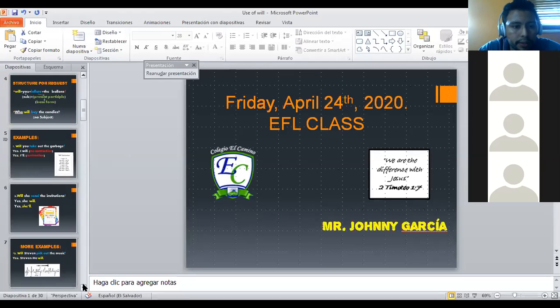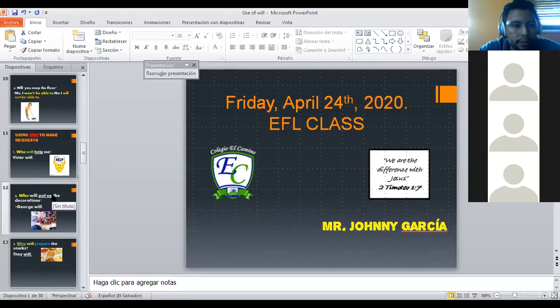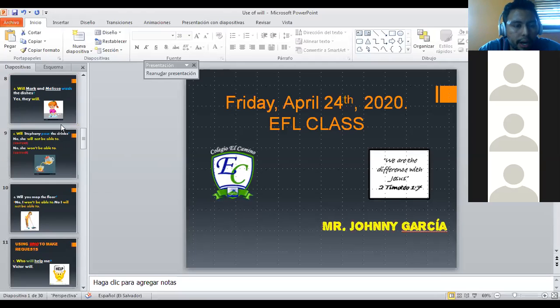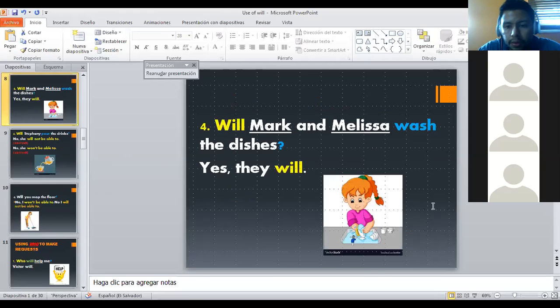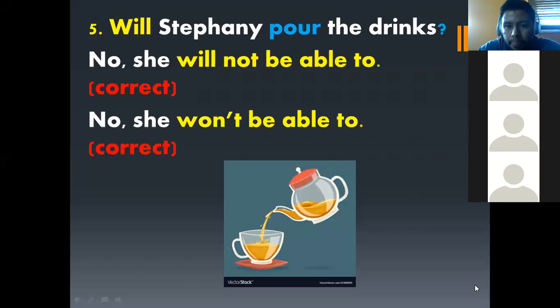Let me check it out. We are here. So yes, guys, you can copy only the examples. In this case, you can copy this in your notebook. We have a lot of examples, but it's not necessary to copy all of them. I'm going to tell you which example you are going to copy. In this case, copy this example. Copy number 5.